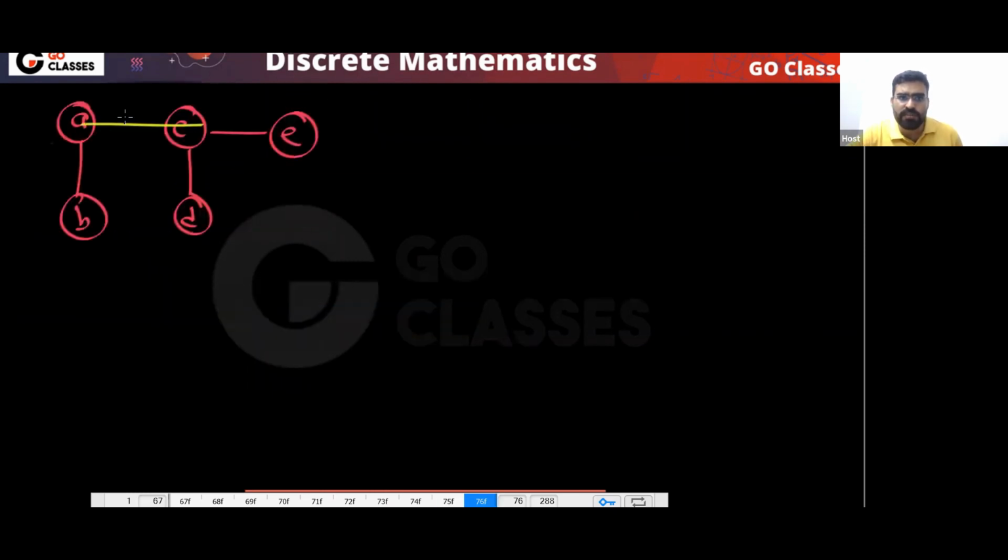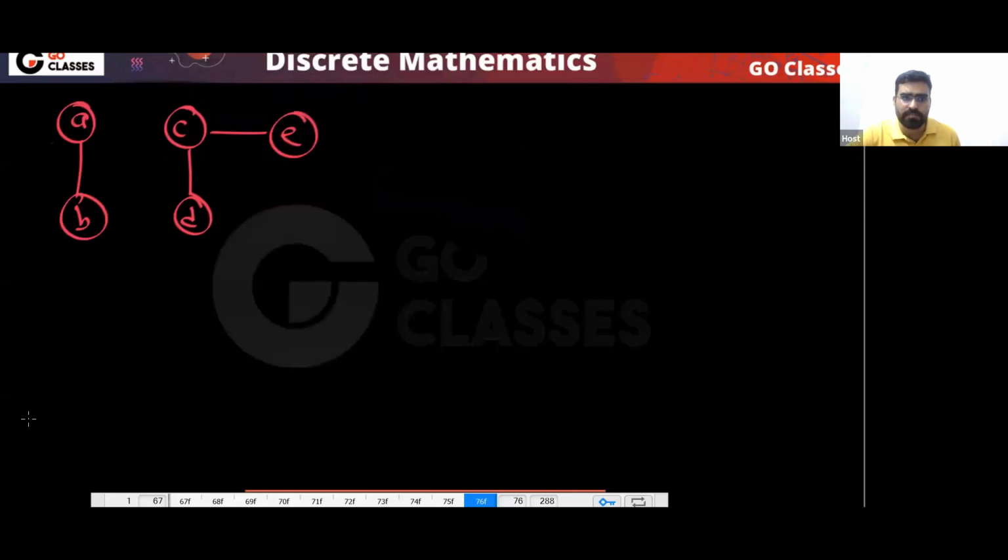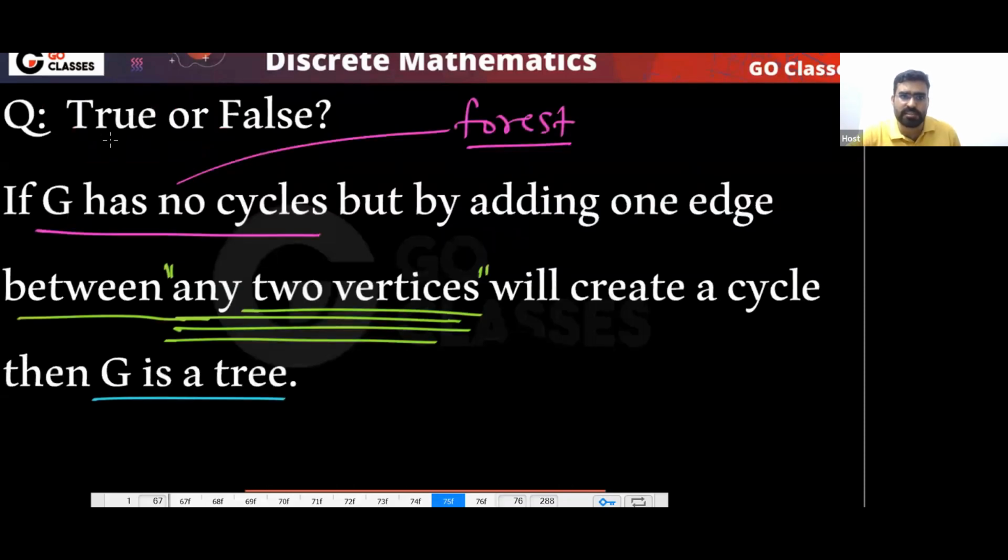Now in this forest, if I add an edge here, then the cycle will not come. If you add any edge, you can notice that a cycle may not come. So it should be a tree. Finally, it should be a tree. So the answer is G is a tree. Yes, this statement is true. Such a forest must be a tree. Next.